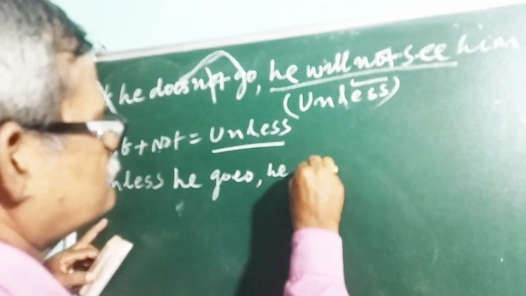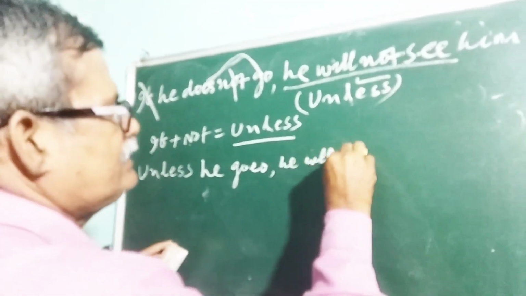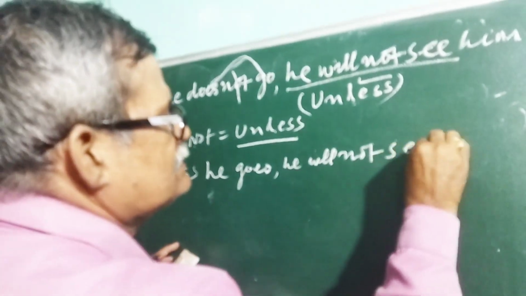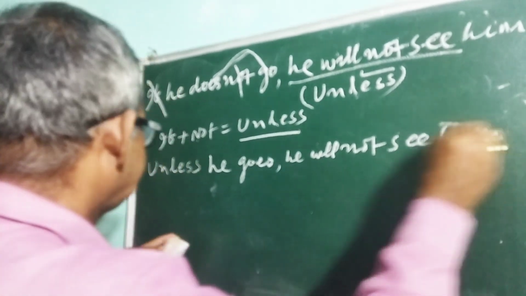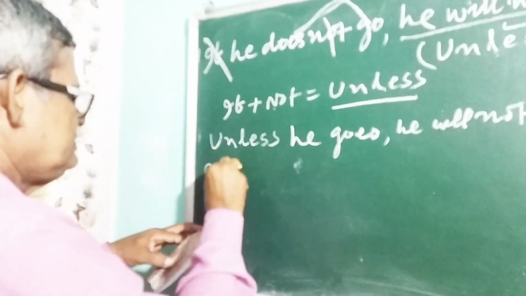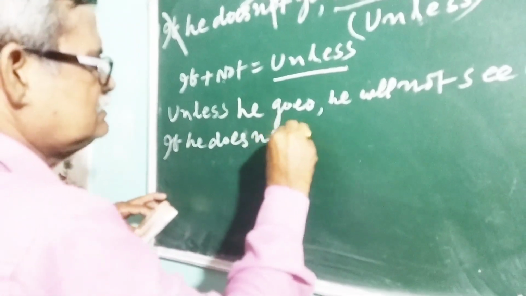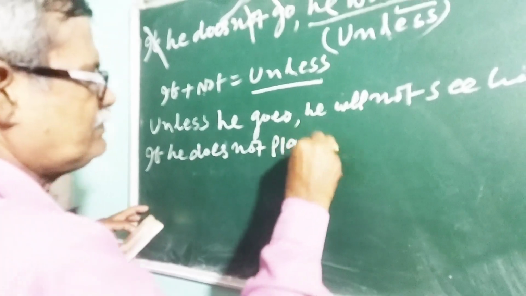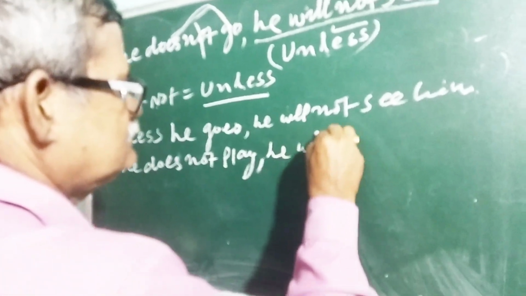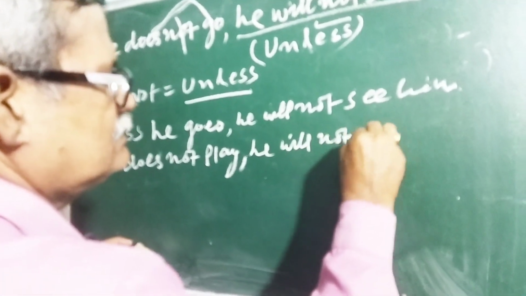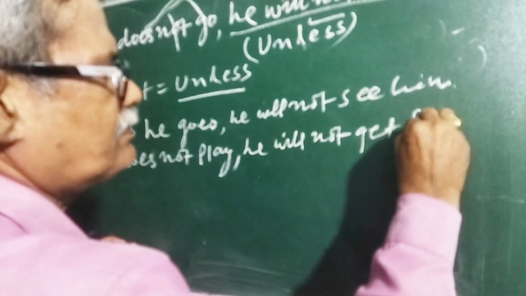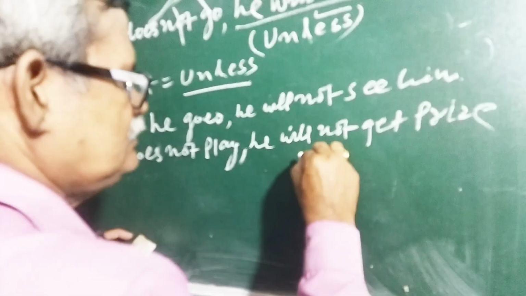He will not see him. Now if he does not play, he will not get the prize. You solve it.